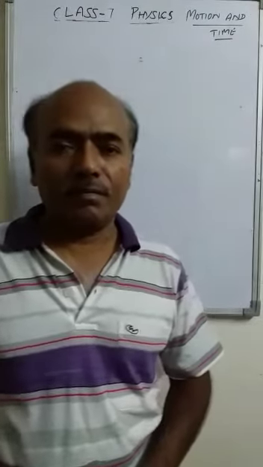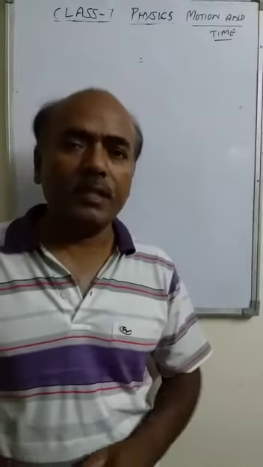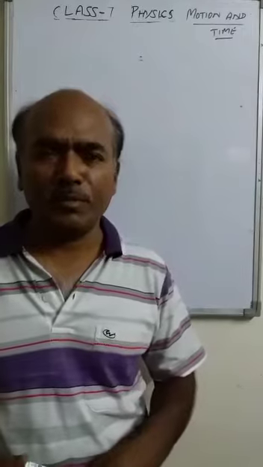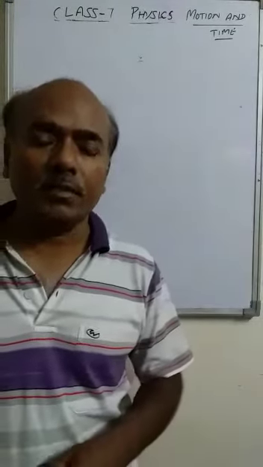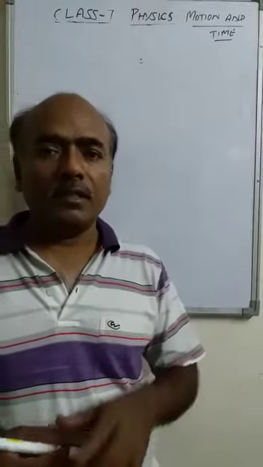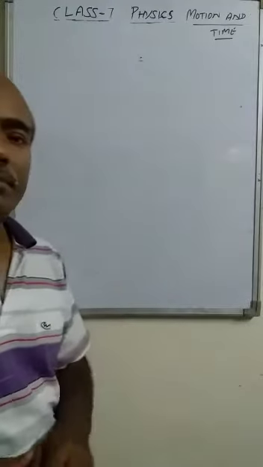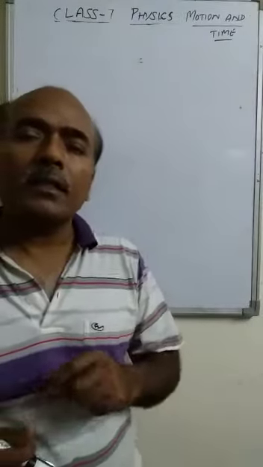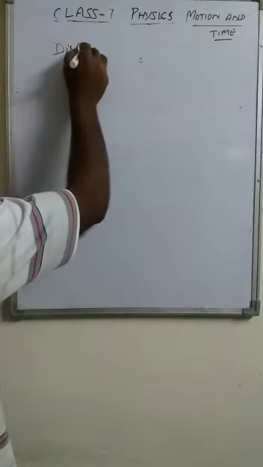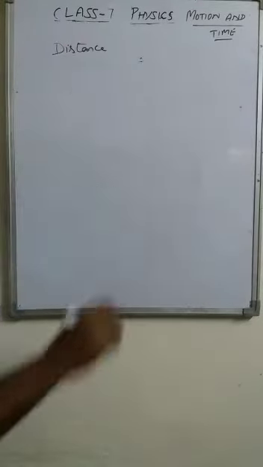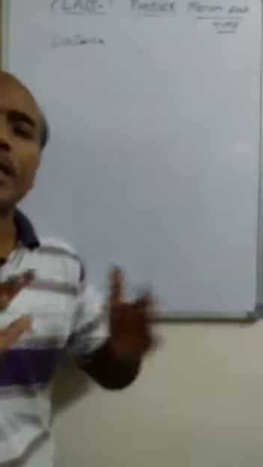The distance. Distance, once again I repeat, it is the actual length of path traveled by an object from one place to another, irrespective of direction. This distance is the first quantity we are measuring in the motion. But by taking only the distance, we cannot describe the motion of an object completely.